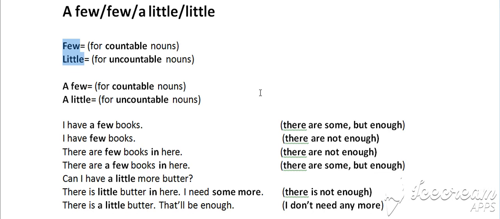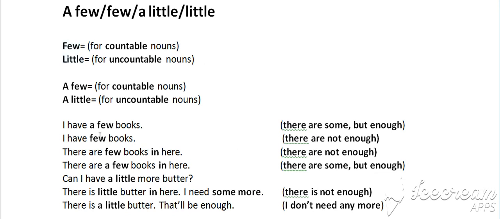I have very little here, and I have very few here. Whenever there is the article a before them, it means yes, it's not that much that I have here, but this will be enough. So whenever you see a before few and little, it gives the idea, even though I don't have that many or that much, still this is enough for me. While if you see few and little without the article a before them, it means it is simply not enough.